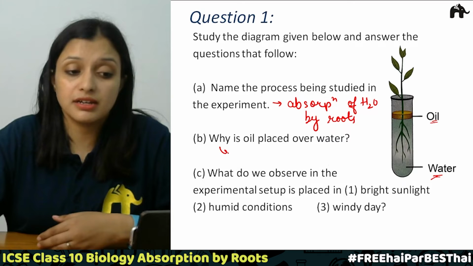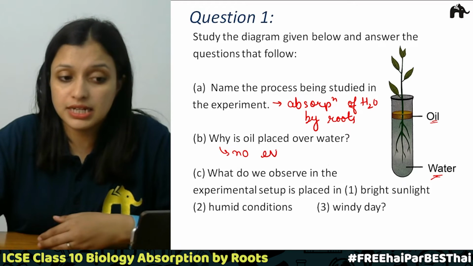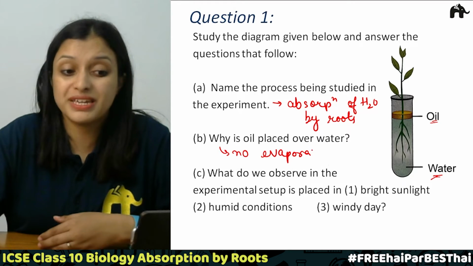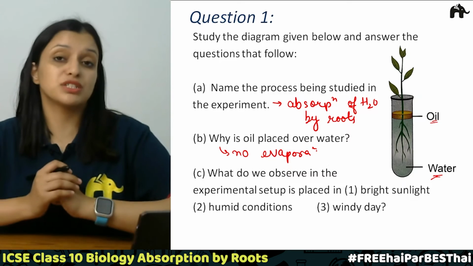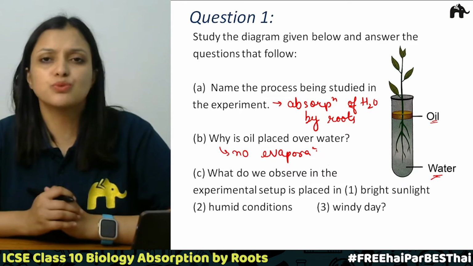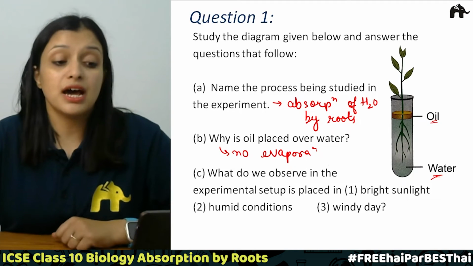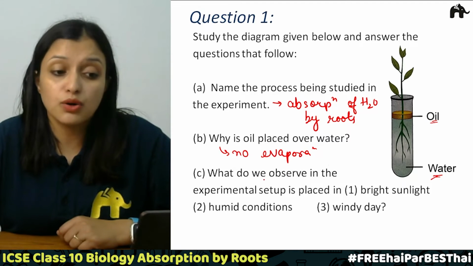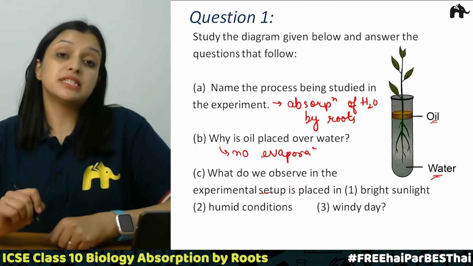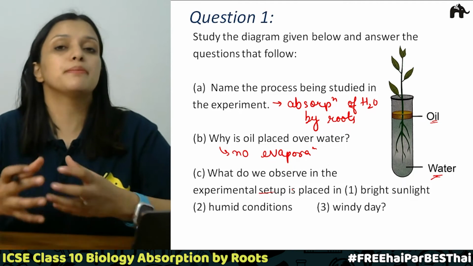So it leads to no evaporation. Basically, no evaporation takes place from the surface of the water, and hence we can easily study the level of water in the test tube. Now the third one is, what do we observe in the experimental setup if it is placed in bright sunlight?